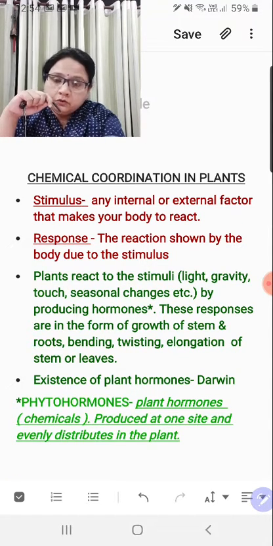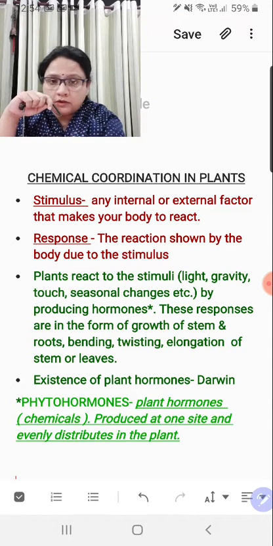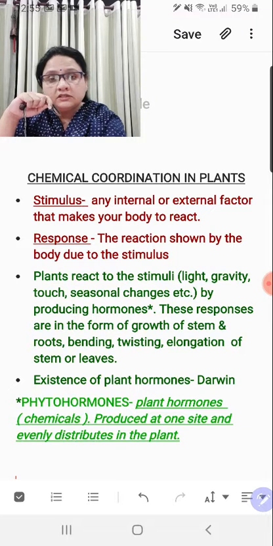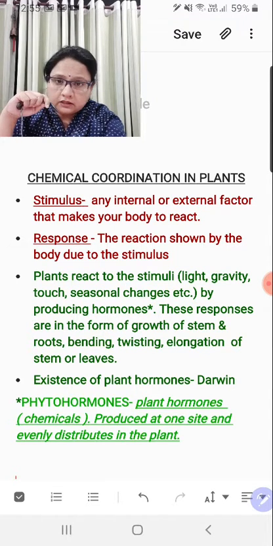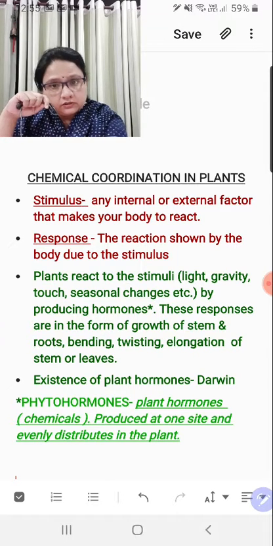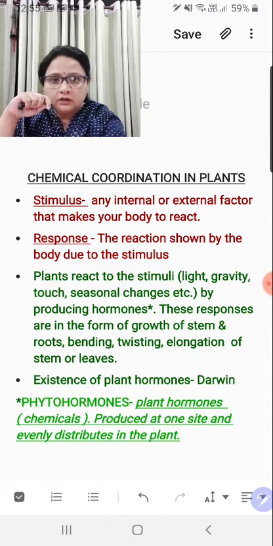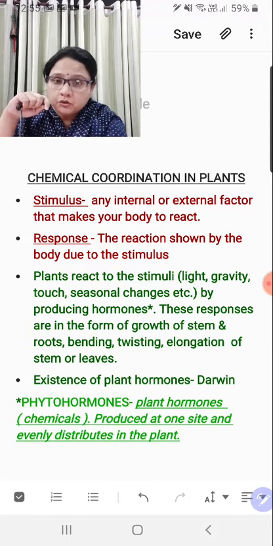But again, a few terminologies will be repeated again and again, and this will help you in animals when you study the nervous system. At that time, the same terms will be coming, but with reference to human beings, right? Stimulus and response. The words are quite familiar. Everyone knows. At the level of class 6, people are taught about stimulus and response. But again, we will be doing it. Stimulus is any external or internal factor. That means any factor which is present outside your body or inside your body, but that factor is compelling you to react. It is making you react.